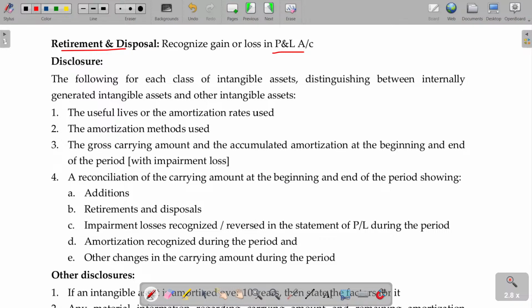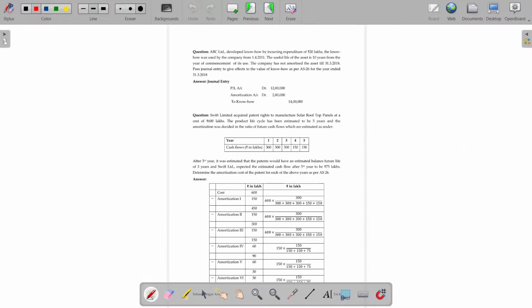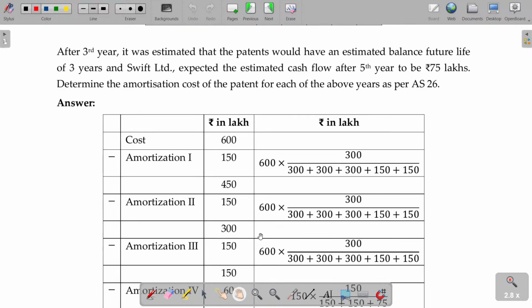Now, before we discuss the disclosure concept, that's the last component, I try to finish up some illustrations to make you understand the content I have discussed up to now. Okay, let's see.